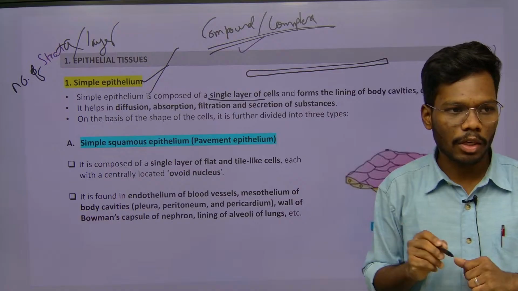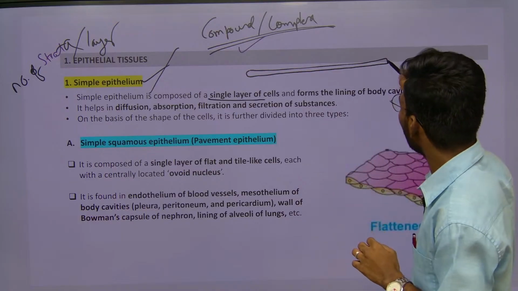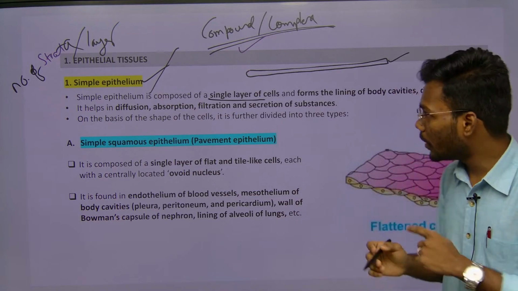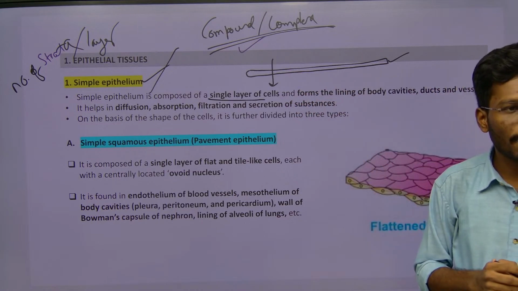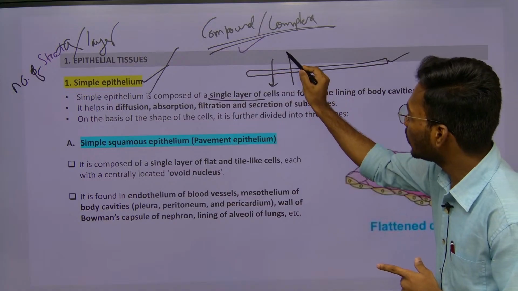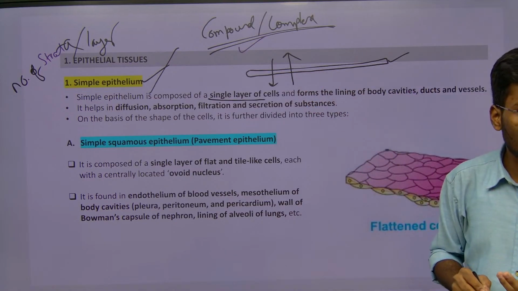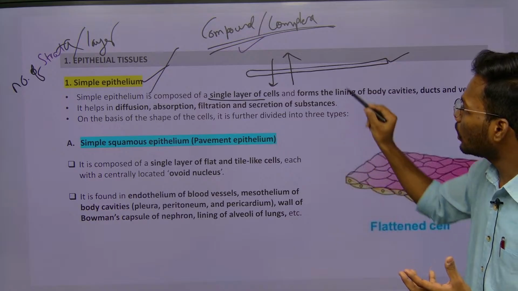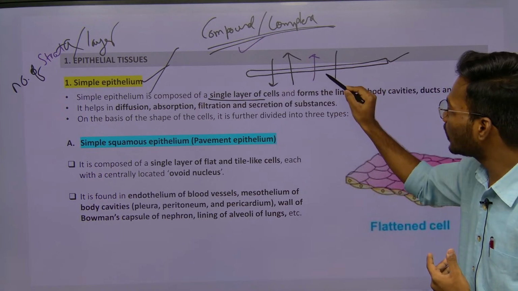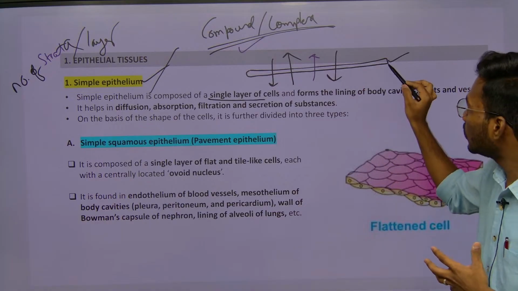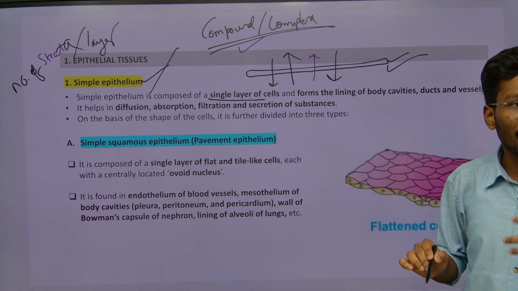For example, this epithelium is made up of one layer. So this one layer is responsible for what? With this one layer, we can easily absorb something. With this one layer, we can easily send out some molecules, and this process is called diffusion. We can filter something. Likewise, this single layer has many functions.